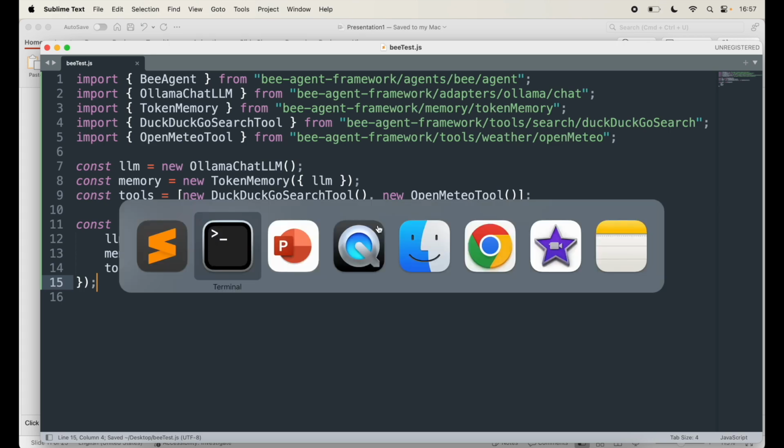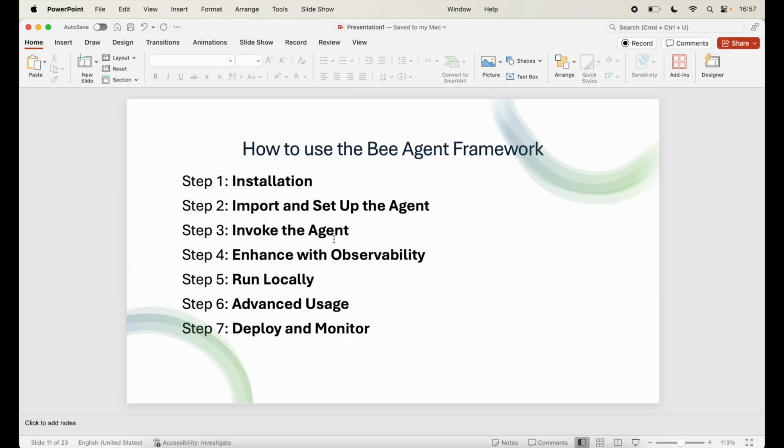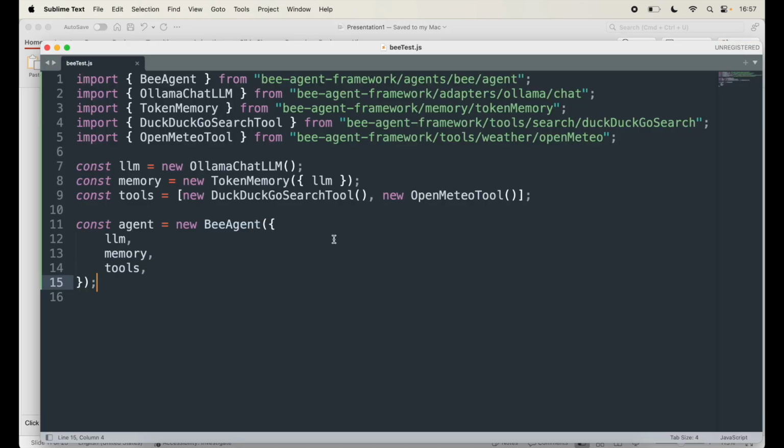So the next step in this particular project is to invoke the agent. If you want to invoke the agent, you can run the agent to handle user queries. Here's how you invoke the agent and retrieve the results. In this case, the agent will provide the current weather in a specific location using the OpenMeteo tool. So I'll show you that example. I'll just write it here below itself.